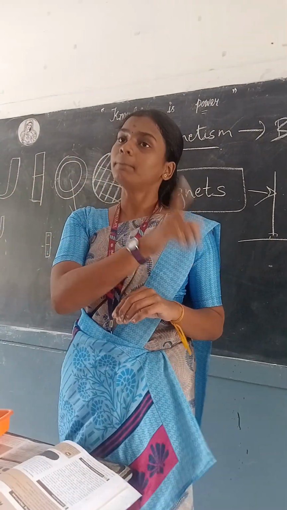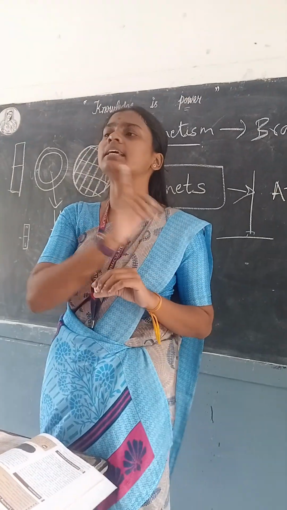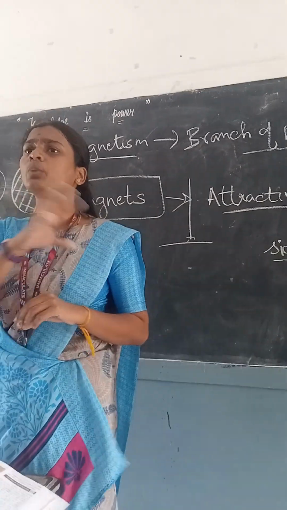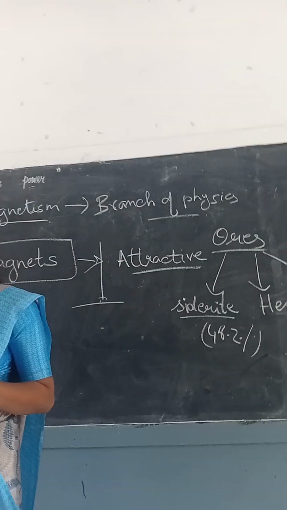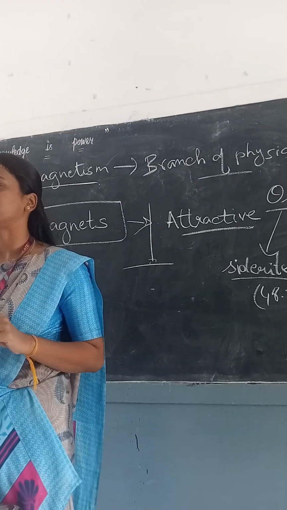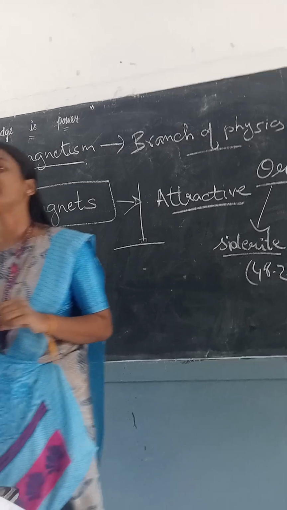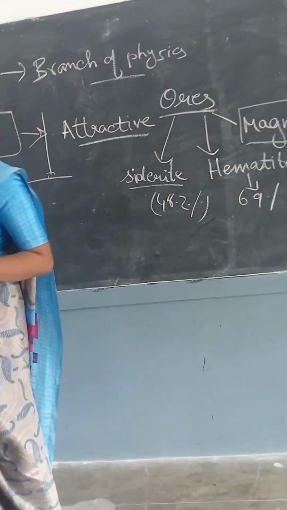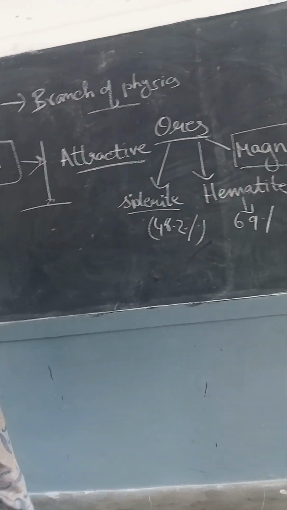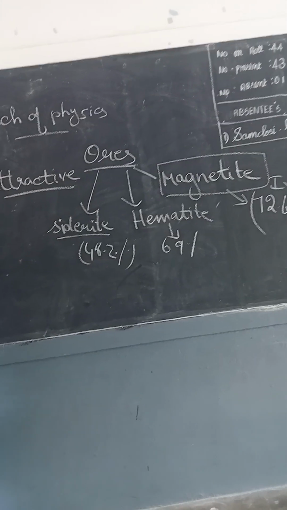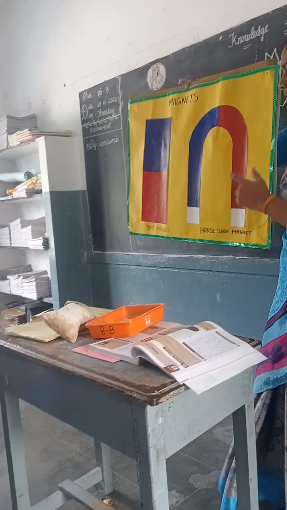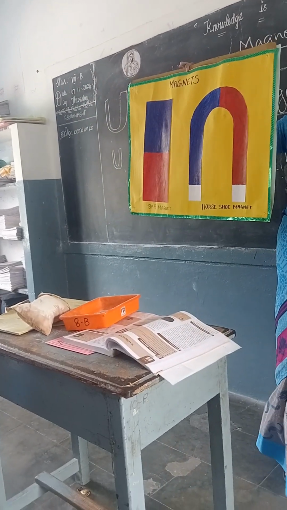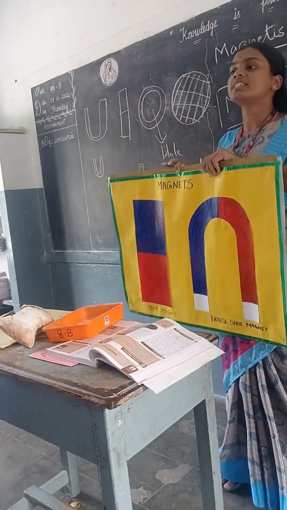In natural magnets, I said that it is a permanent magnet. We can't take that magnetic property away from it. But what about the artificial magnet? We can take it away, in the sense that it will lose its magnetic property after some time. We will see that in the differences.